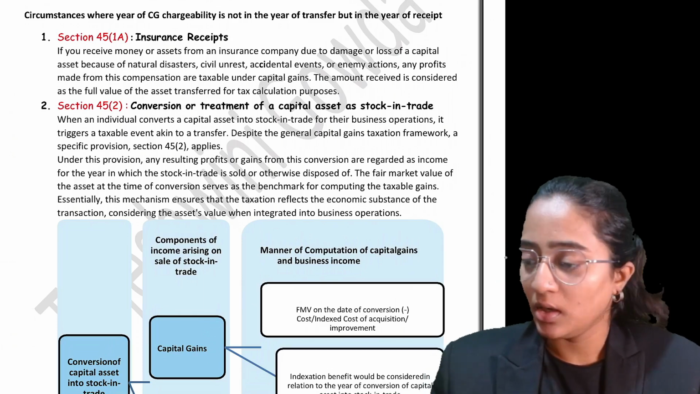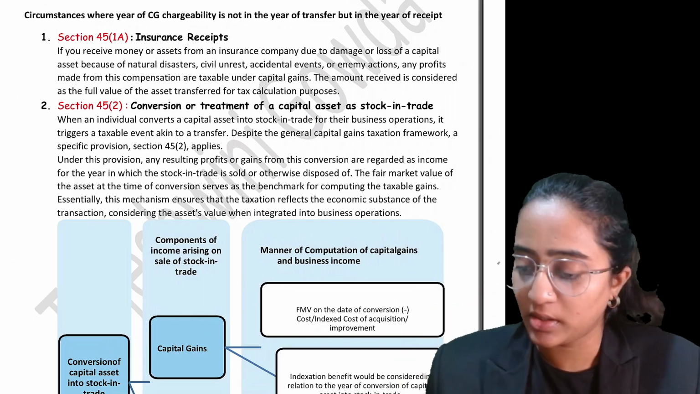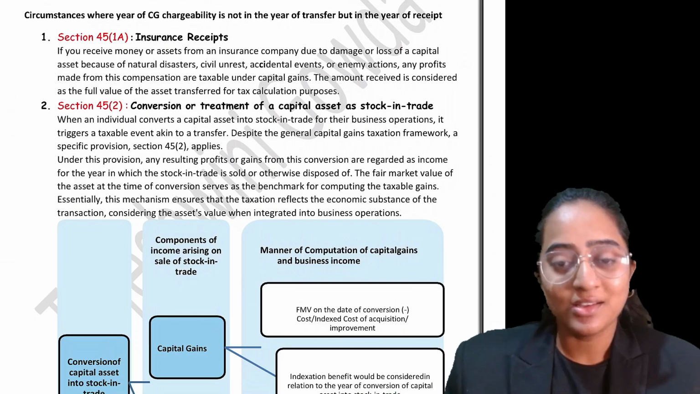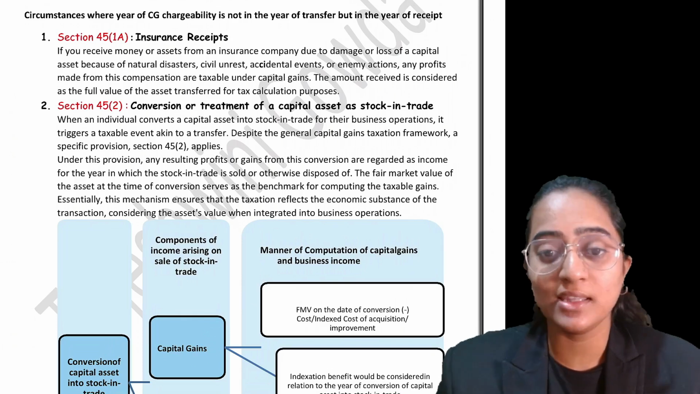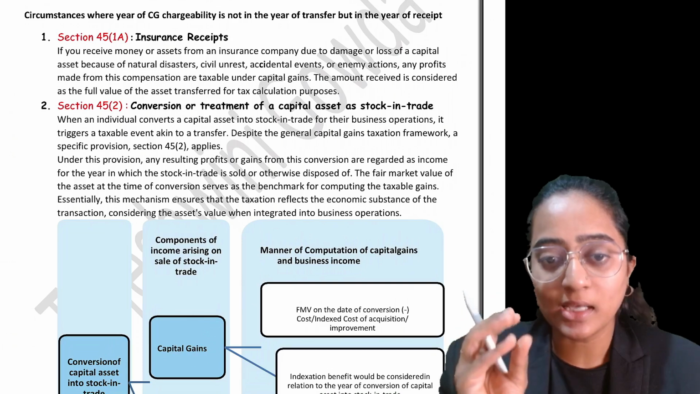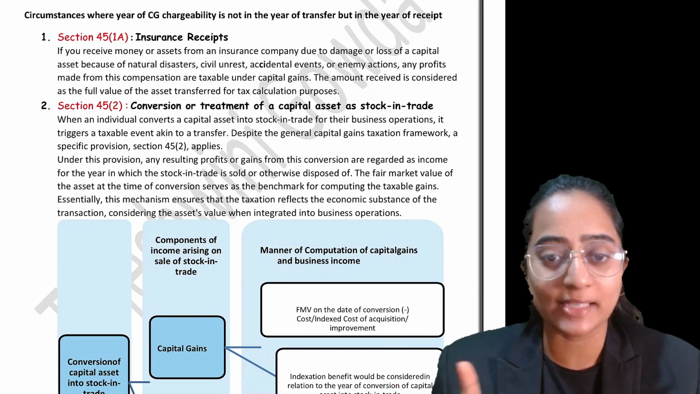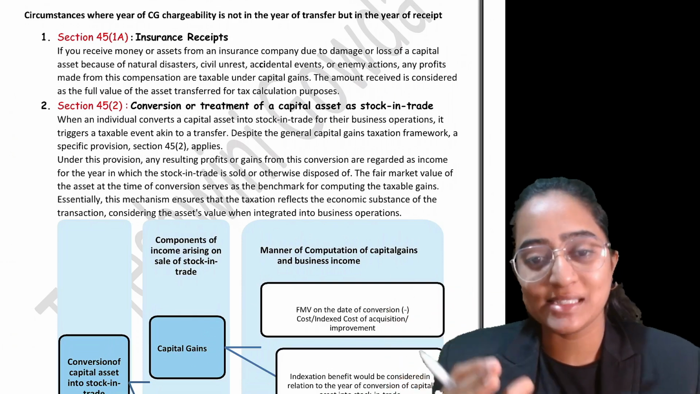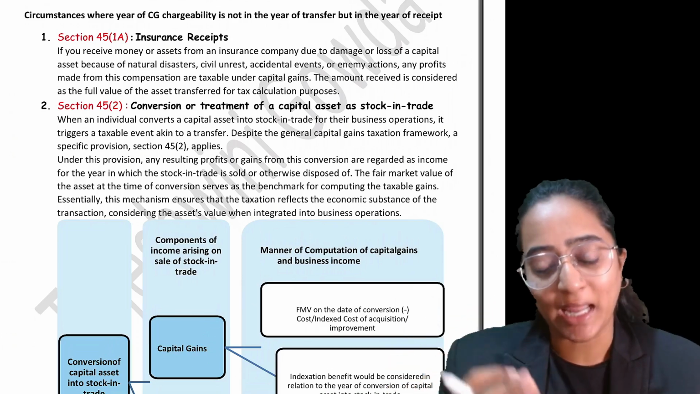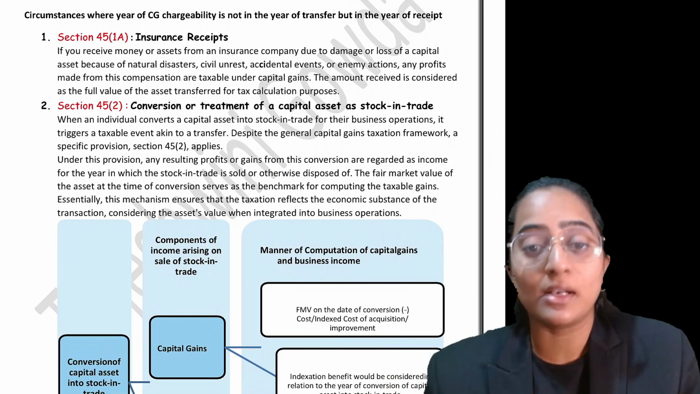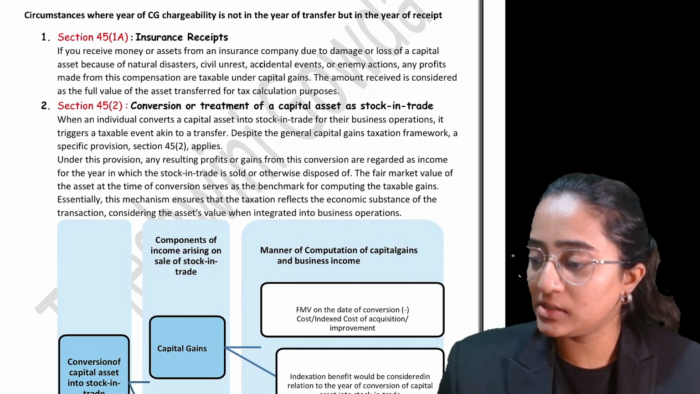Okay, so now let's continue our discussion with the next part of the revision. Normally speaking, capital gain is subject to tax in the year of transfer. But there are certain exceptional circumstances, such as a sale or compulsory acquisition, wherein the capital gain will not be taxable in the year of transfer. It will be taxable in the year of actual receipt. Okay. So, what are those situations? These are the three situations.